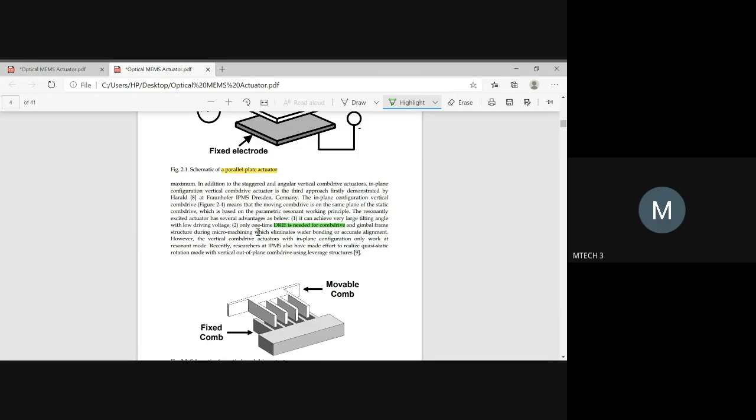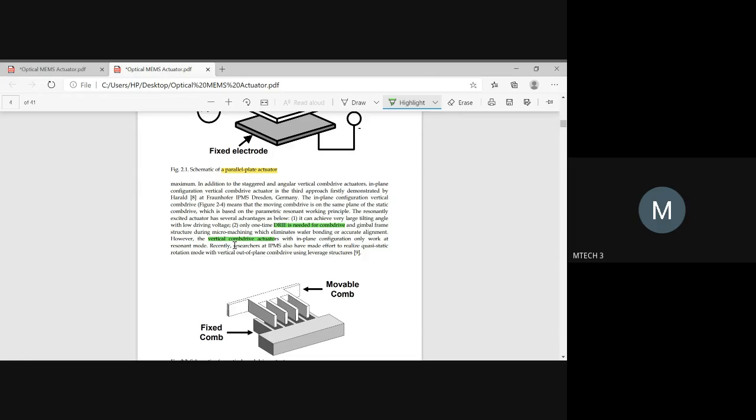So in this process, you need only one time DRIE, which is needed for the combo drive. This is the thing you have to understand. This was for our combo drive option. One more thing to understand is that in the case of vertical combo drive, it depends upon the plane configuration. Is it done only to work at resonant mode or in all modes of frequency? You also have to check that.